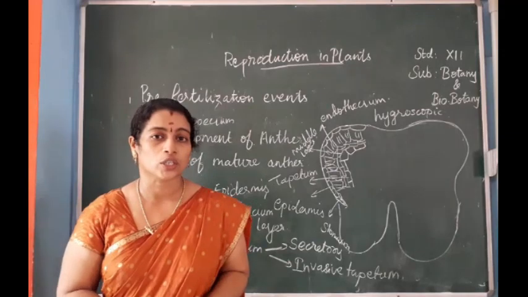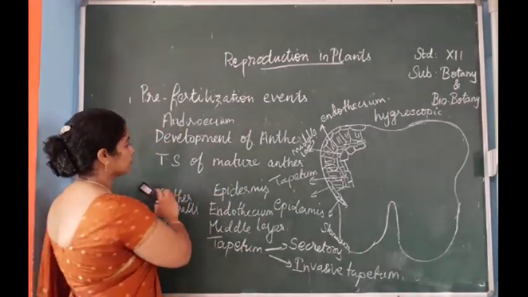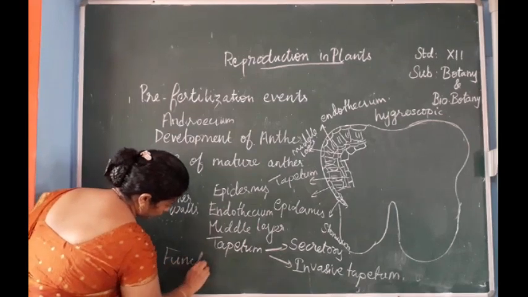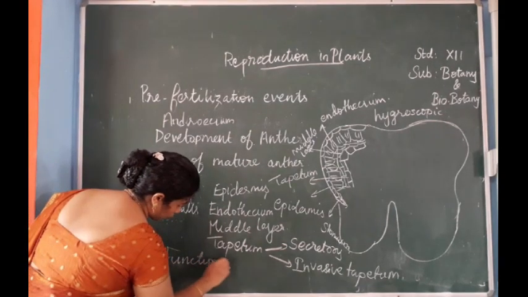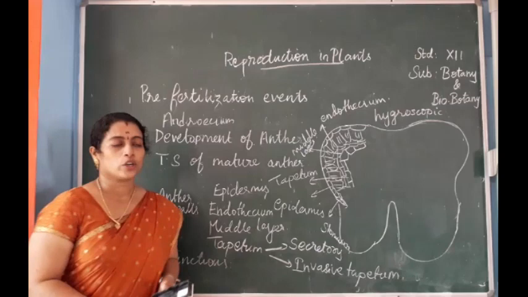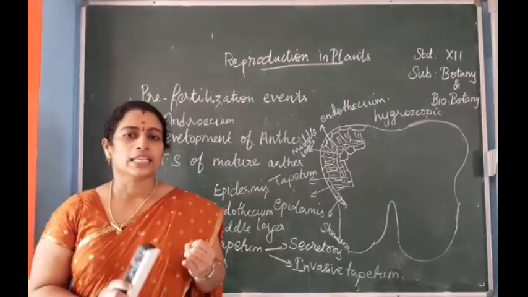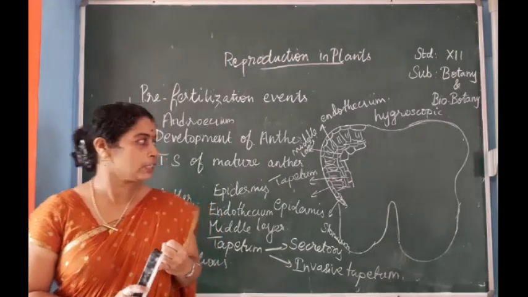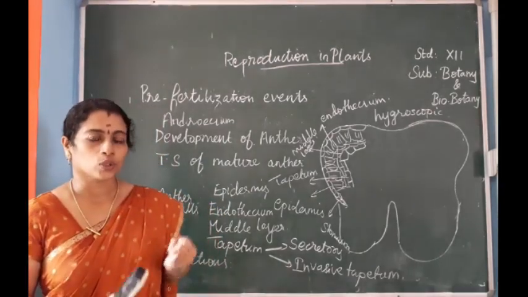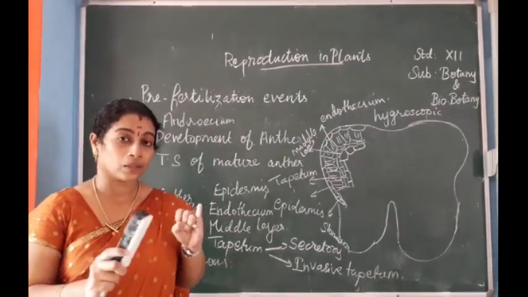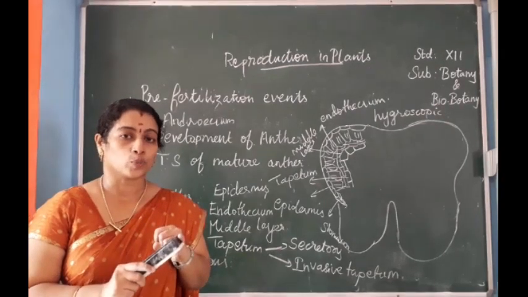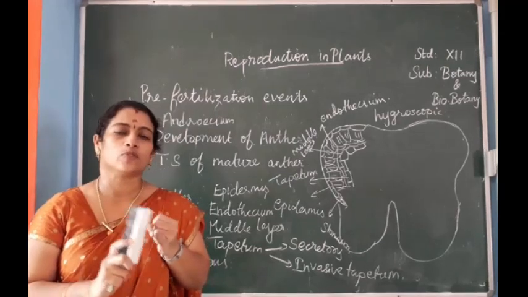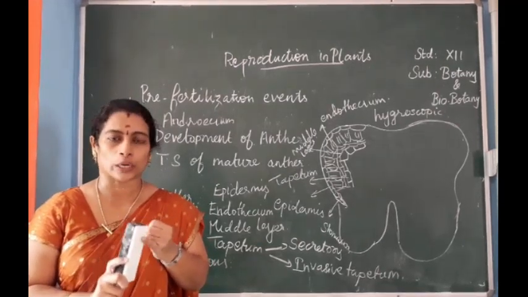Next, functions of tapetum. I already told you the main function is providing food materials to the developing microspores or pollen grains.